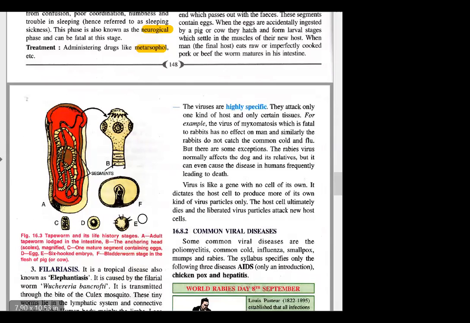Here the treatment is not given in your book. Actually, basically, have you ever seen anyone around you who has had this? Have you seen anyone suffering from worms? No.